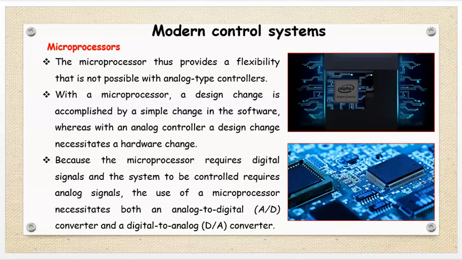The microprocessor thus provides a flexibility that is not possible with analog type controllers. With a microprocessor, a design change is accomplished by a simple change in the software, whereas with an analog controller, a design change necessitates a hardware change. Because the microprocessor requires digital signals and the system to be controlled requires analog signals, the use of a microprocessor necessitates both an analog to digital converter and a digital to analog converter.